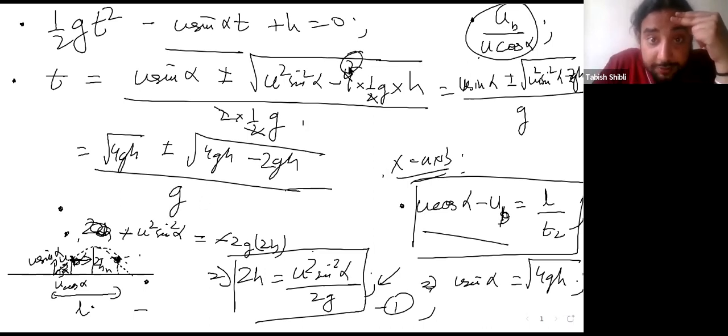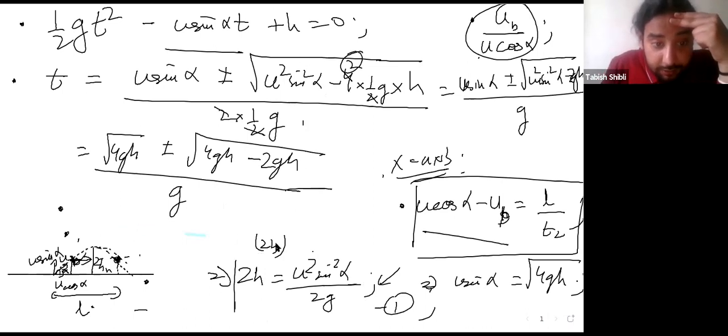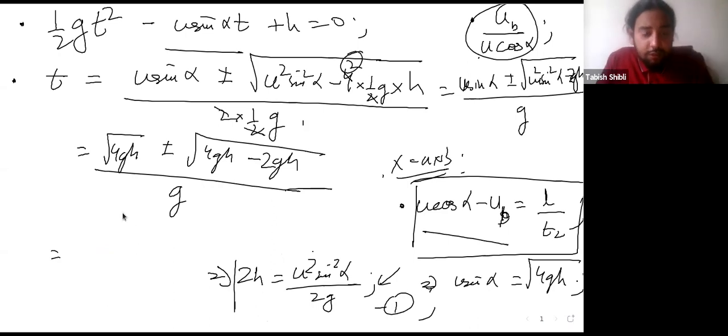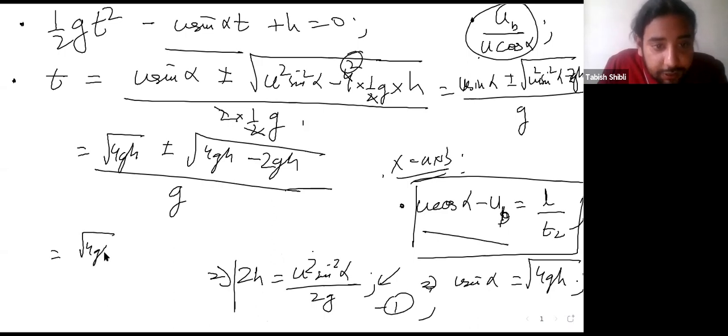So what do you get? What you get here is square root of 4gh plus minus square root of 2gh, over g.